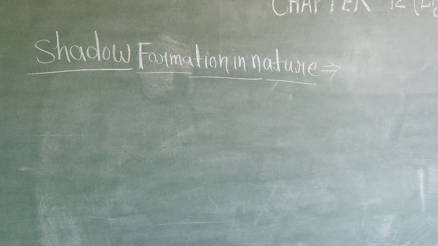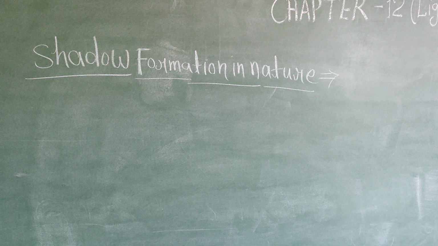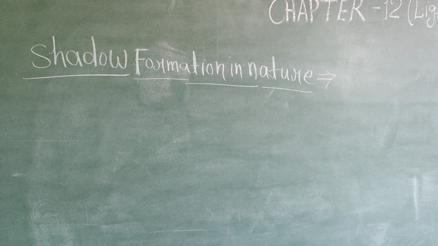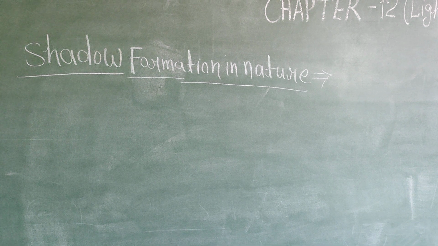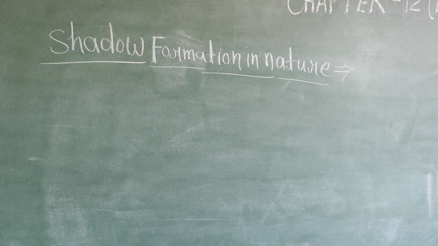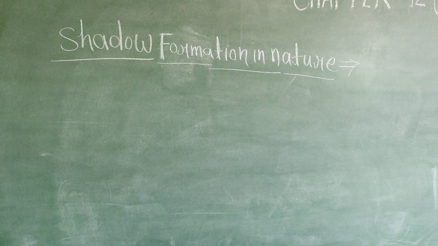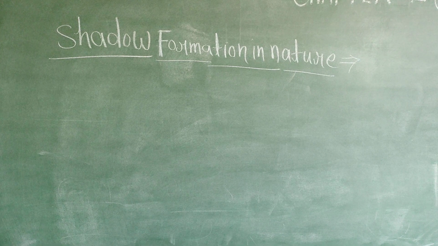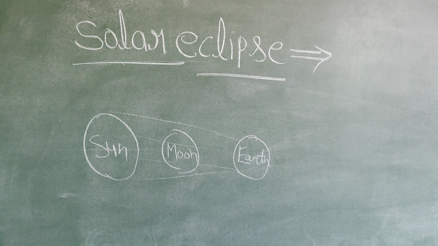Similarly, when the earth comes between the sun and the moon, then the moon passes through the shadow of the earth. This is referred to as lunar eclipse. So we can say this phenomenon is also known as lunar eclipse. Now next topic is solar eclipse.